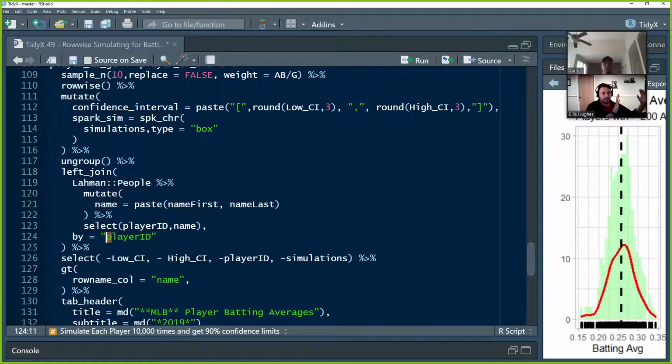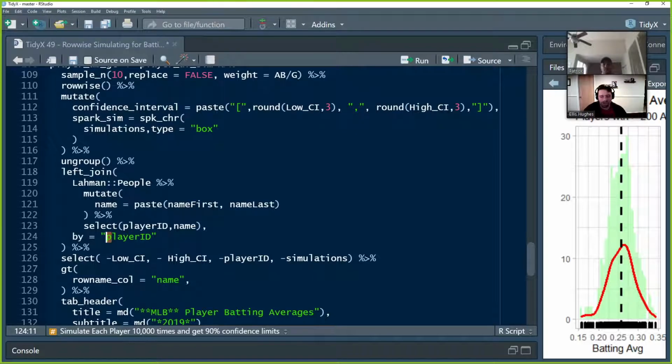So this is going to take this Lahman people special data frame that we've made and paste it on to the end of the data set that we're currently working with, and only keep the matches, without removing any of the left data frame, if that makes sense.